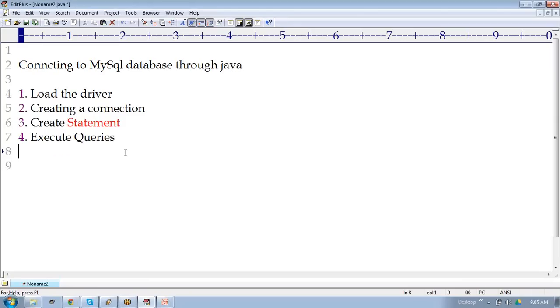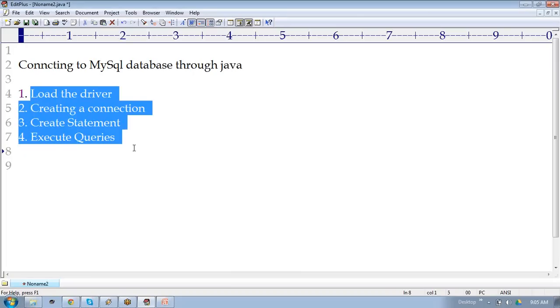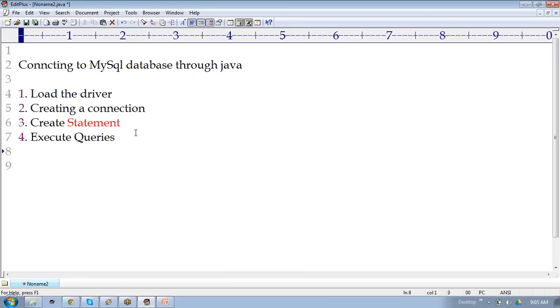Now if you want to execute the queries, we need to write that, which is called execute query. These four steps we need to follow. First one is loading the driver, which indicates what kind of database we are going to be connected to. Once it is informed to Java, next we need to create a connection. After creating the connection, we need to create a statement. After creating the statement, we need to execute the queries. These four steps we need to follow, minimum steps. Clear? But how are we going to follow?